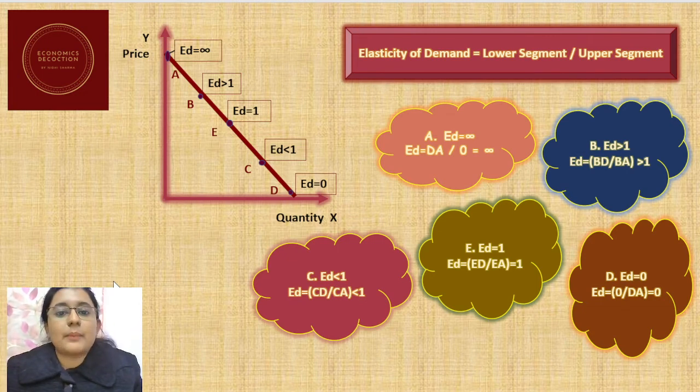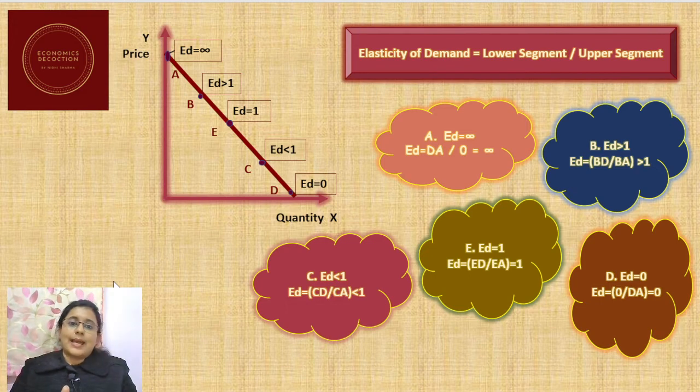And we can see at point E, the center point of this straight line demand curve, the elasticity of demand is equal to 1, or we can say it is unitary elastic at that point. So this entire diagram clearly shows us the different values of elasticity on a single straight line downward sloping demand curve.